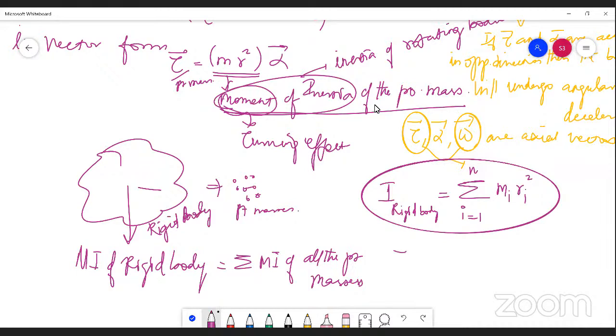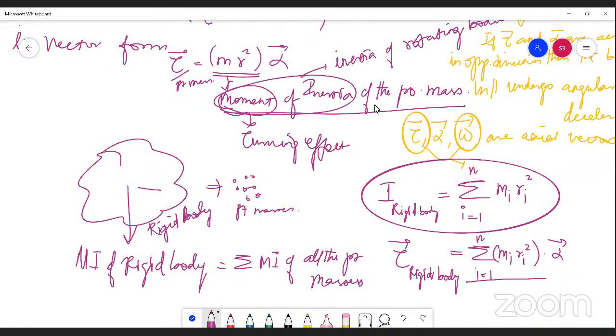Now the torque acting on the rigid body. Earlier we wrote the torque acting on a point mass. Now we are writing the torque acting on a rigid body. Tau vector is equal to the sum over i equals 1 to n of mi ri square into alpha vector.